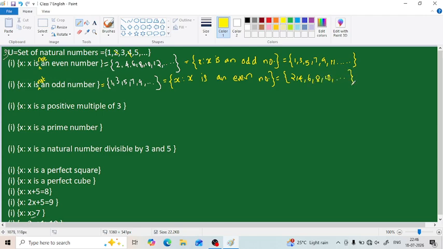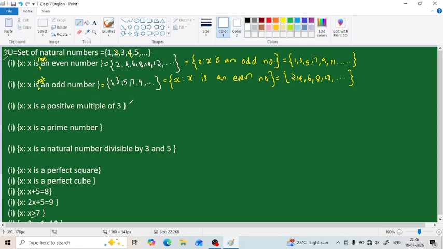Either you can write the answer in this way, or in set builder form like this, or in roster form like this. So there are 3 types of answers for these questions. You can follow any of these. All are correct. And look at the next one.